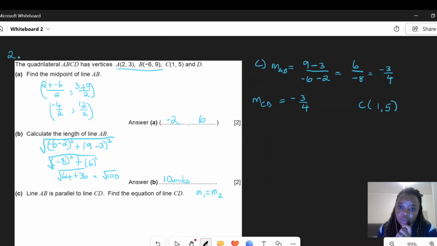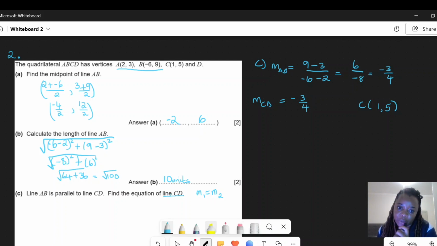Now, what else do we know about the line we are trying to find the equation of, line CD? We also know the coordinate C, which is (1, 5). This is where the part of the syllabus which says you should be able to find the equation of a straight line given sufficient information comes in. Now that we have this sufficient information, the gradient as well as a point on that line, we are going to be able to find the equation.